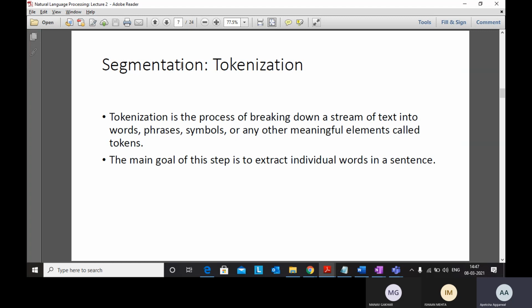So what would be your tokens? Tokens would be your characters, the unique characters in your whole data set. That can be your space, your next line character, your alphanumeric characters, right? Everything that is covered in the text is your vocabulary.